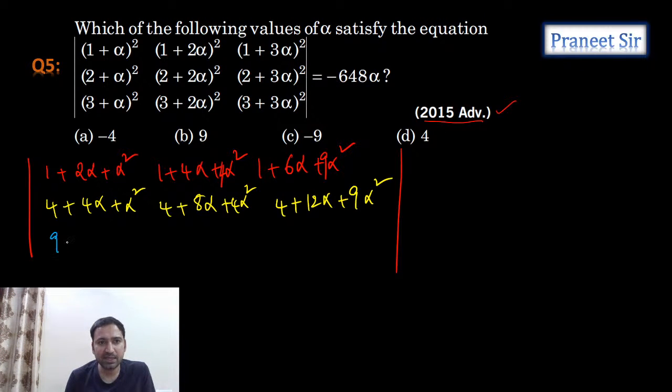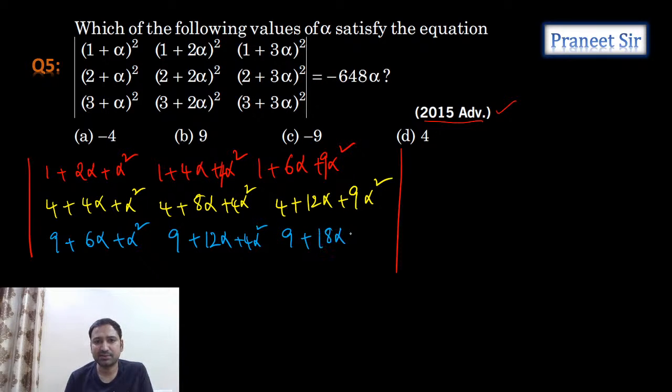Third row is 9 plus 6 alpha plus alpha square. And then 9 plus 12 alpha, right? 9 plus 12 alpha plus 4 alpha square. And then 9 plus 18 alpha plus 9 alpha square. That's what we're getting. This is equals to given as minus 648.